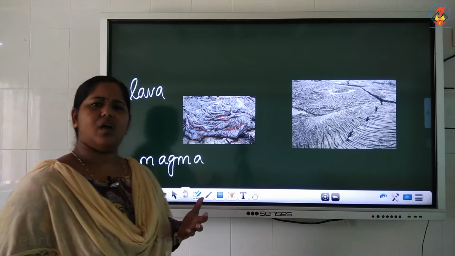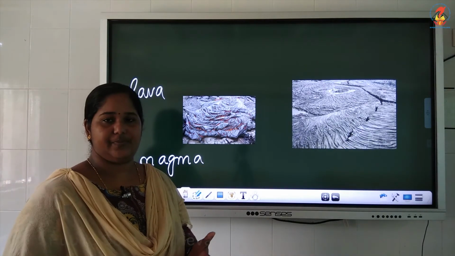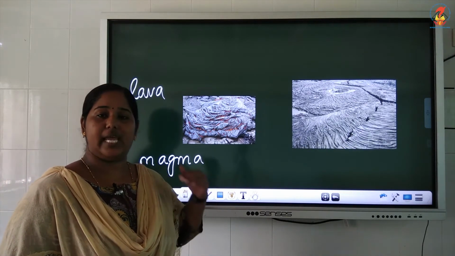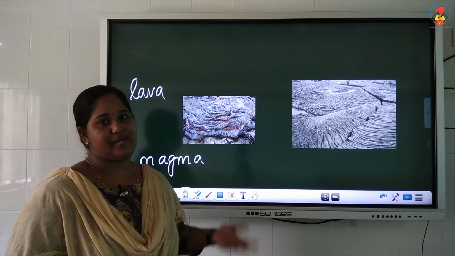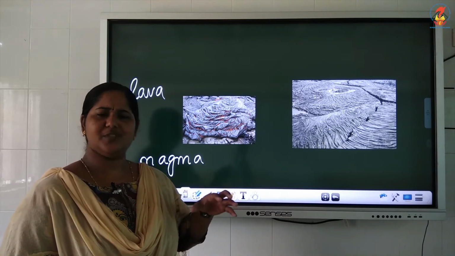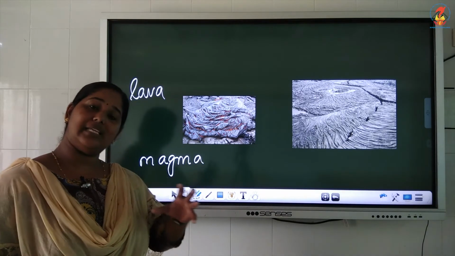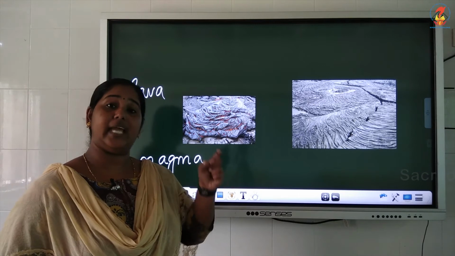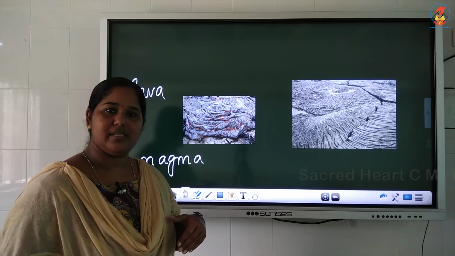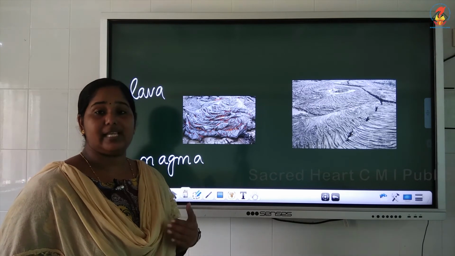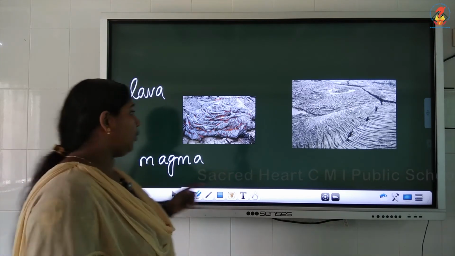So this igneous rock also contains many minerals, and the type of igneous rock depends on the type of mineral that is present in it. So from this we understood that mineral plays an important role in determining the type of rock, isn't it? So igneous rock also contains different minerals. So depending on the minerals we can classify igneous rock. Let us look how it is.